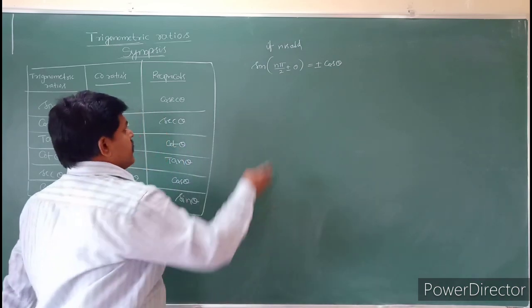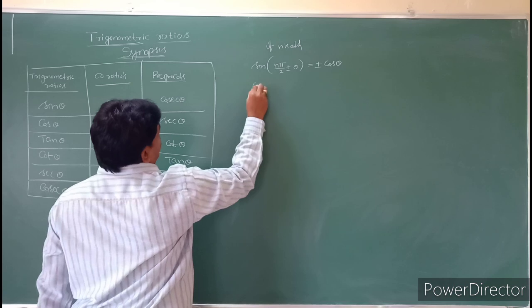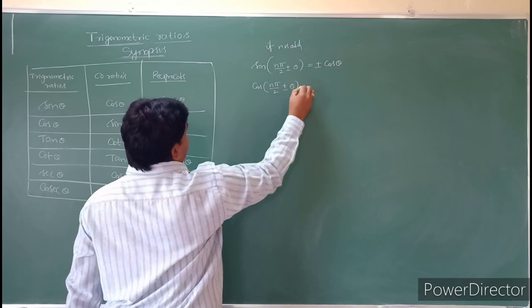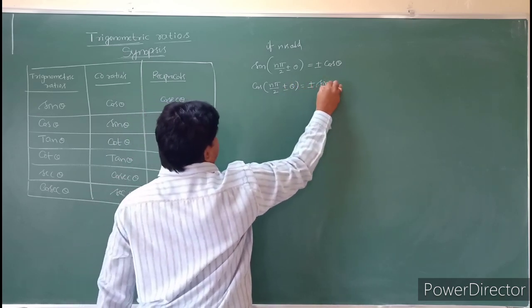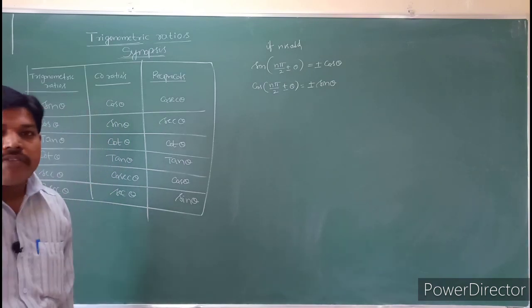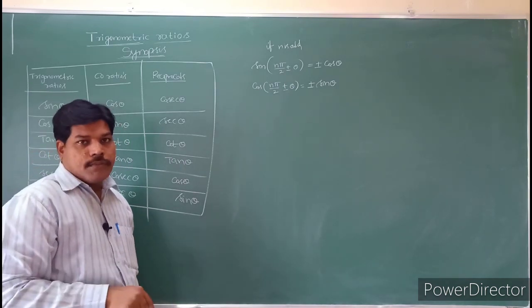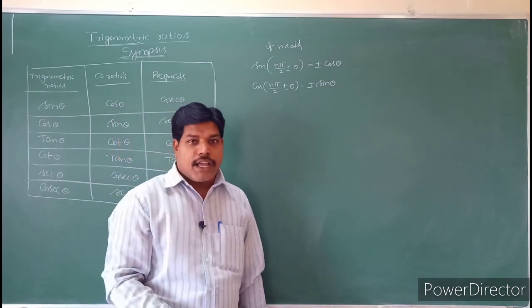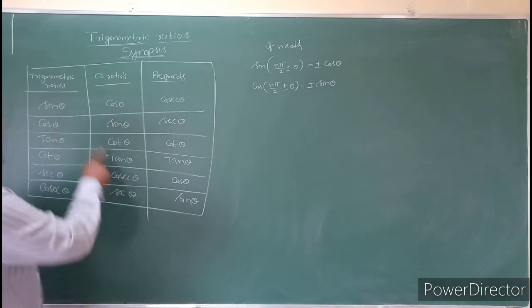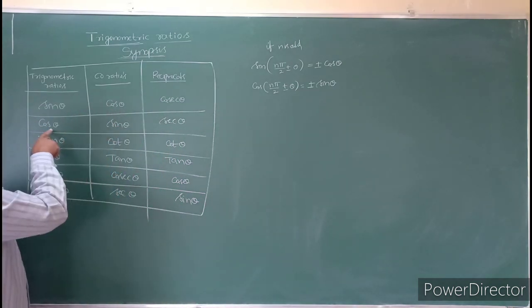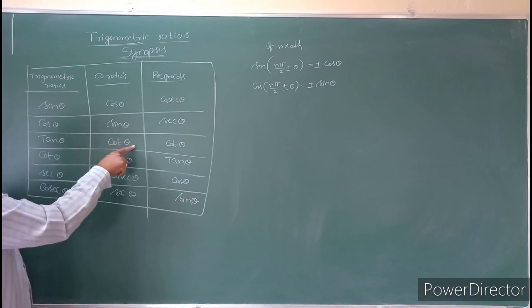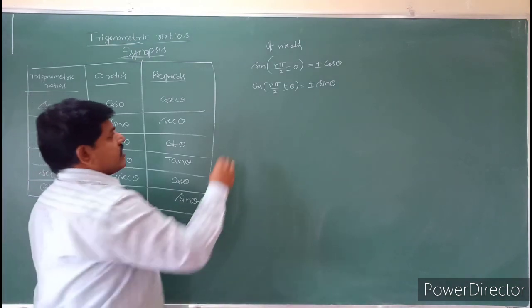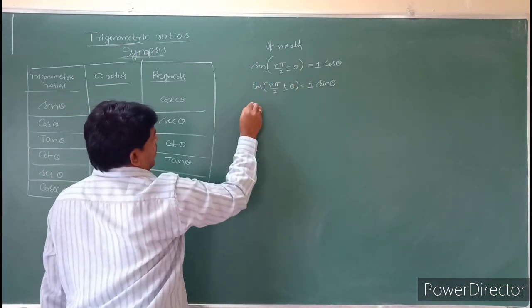So that is nothing but, here, students, see this one. Cos of n pi by 2 plus or minus theta. It will take the co-ratio. What is that? Sin theta. It will convert into the form of sine. So n is odd, which means pi by 2, 3 pi by 2, 5 pi by 2, 7 pi by 2. Automatically it will take the co-ratios. So sine will take the co-ratio in terms of cos. Cos changes to sine, tan changes to cot, cot changes to tan, secant changes to cosecant, and cosecant changes to secant.